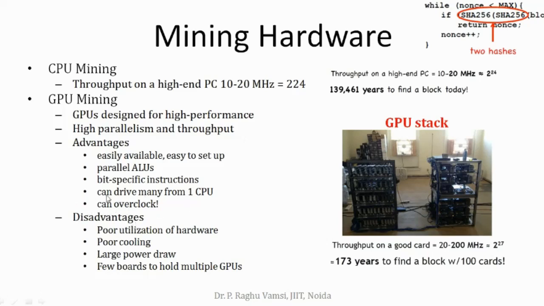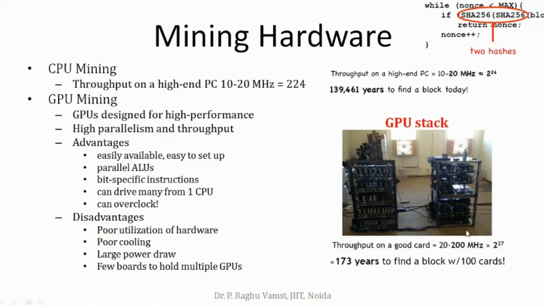Usually overclocking is locked in the Intel processors, but it is available in the GPU, so we are going to use that. The disadvantages are poor utilization of hardware, and it also generates more heat, so poor cooling, and large power draw, so more power will be drawn with this, and a few boards to hold multiple GPUs.